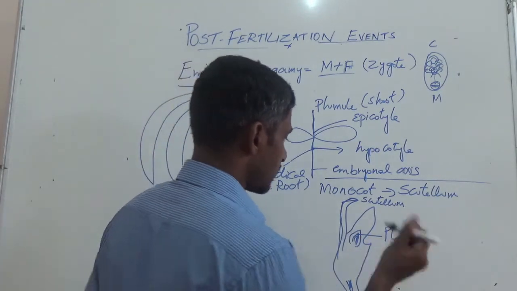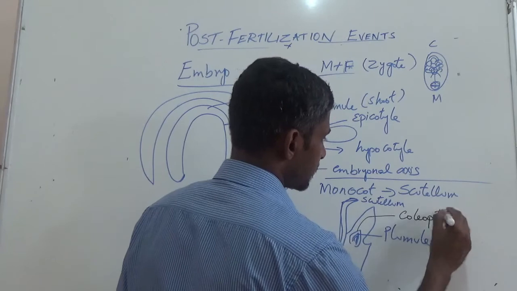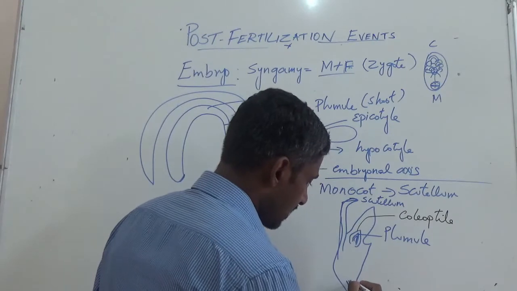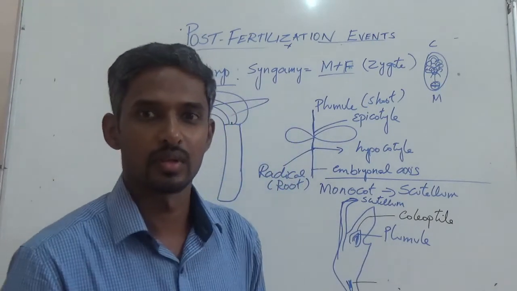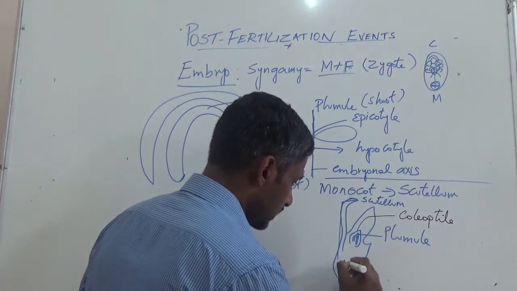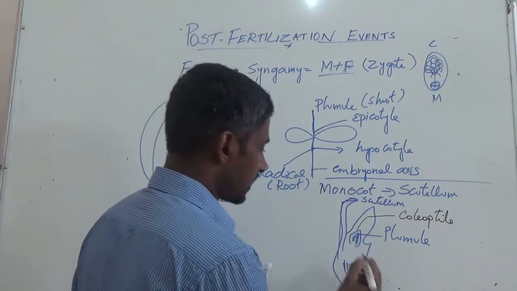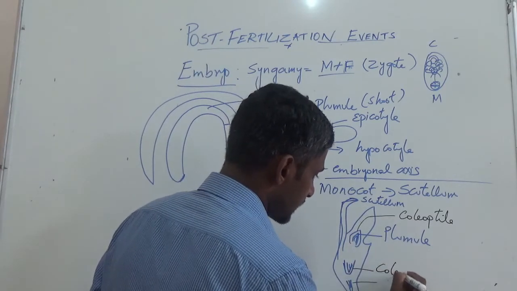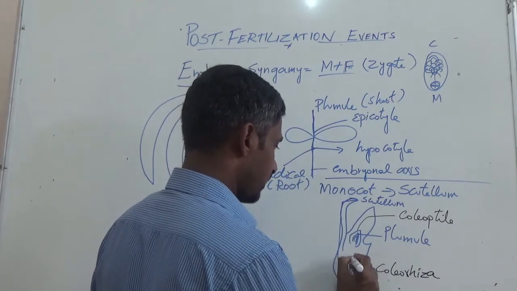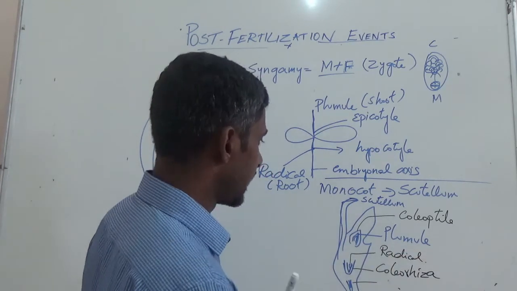The sheath covering the plumule is called the coleoptile. And the sheath covering the radicle, I will draw a little on top, is called the coleorhiza. And here we have the radicle.